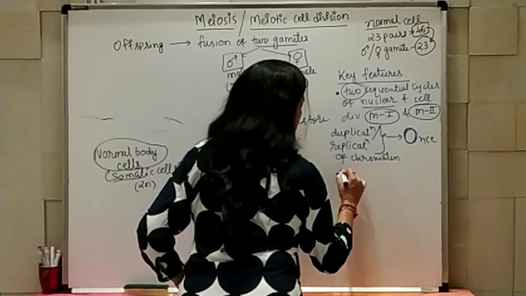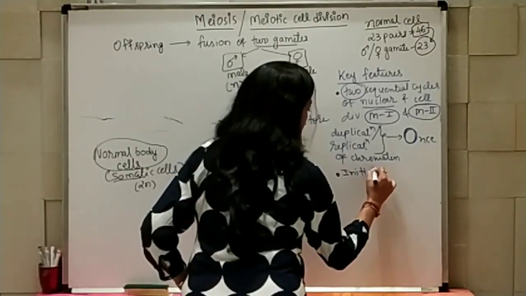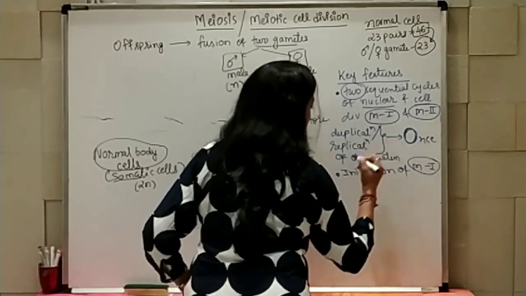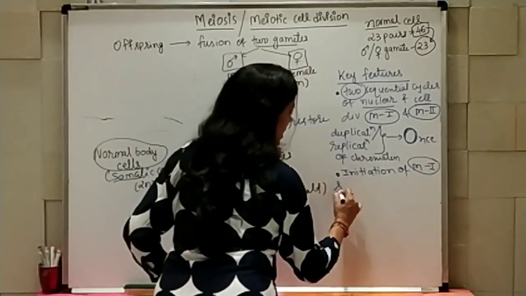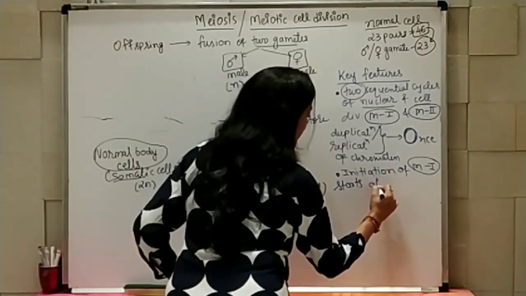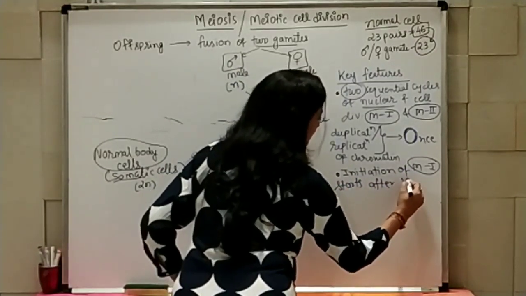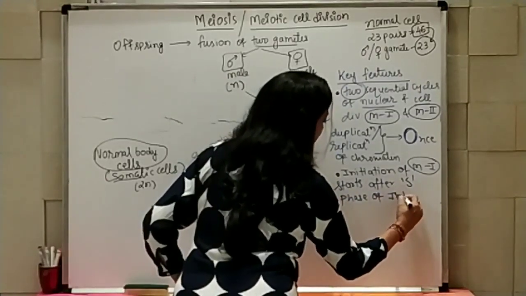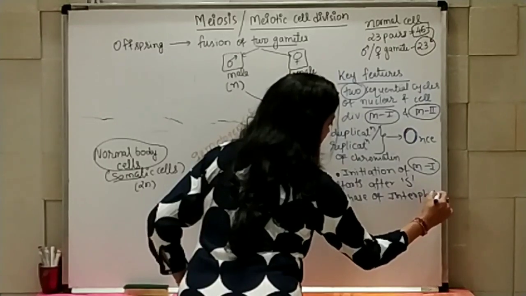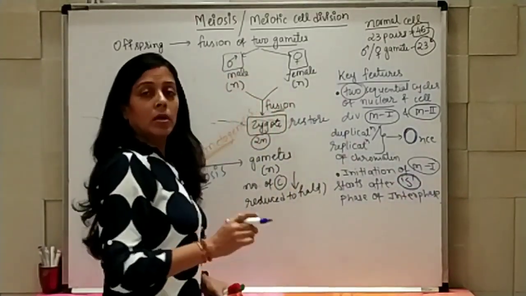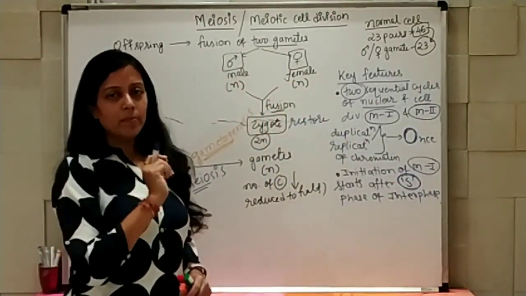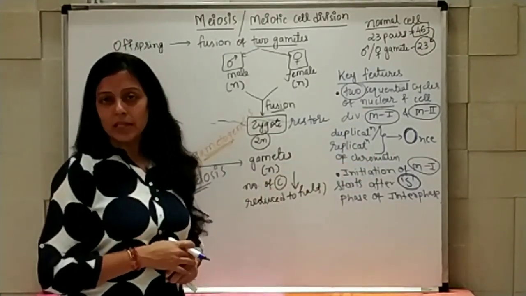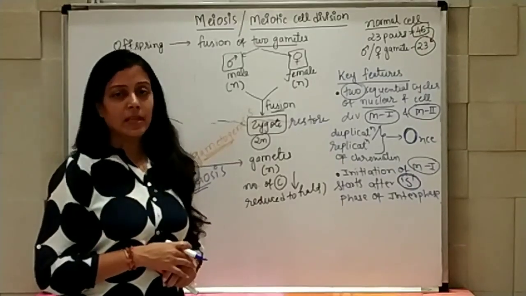Next, initiation of M1, that is the meiotic 1 cycle, starts after the S phase of interphase. S phase बोले तो the duplication of chromatin material takes place. Then only the meiotic 1 division cycle, that is the actual division cycle, will start.